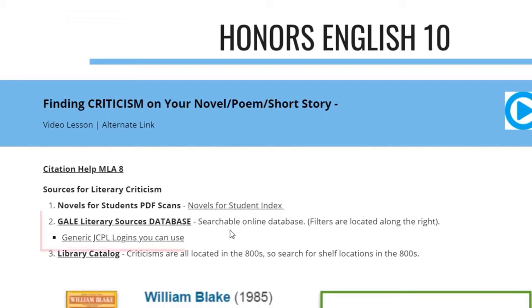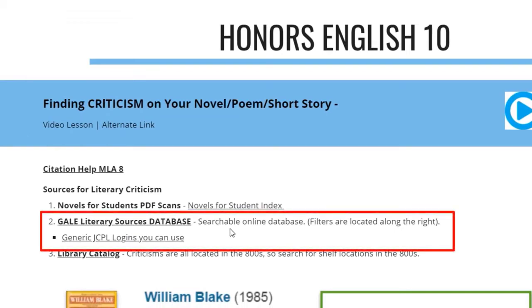The second place to locate criticism is in the Literature Resource Center. This database has a lot of criticism for poems, short stories, and novels, and you will need a Jeffco Public Library card login to access it. If you don't have a library card, you can use one of my generic accounts listed here.